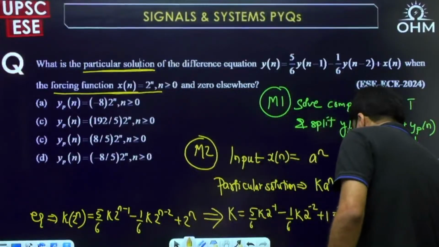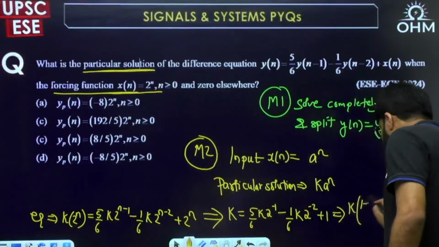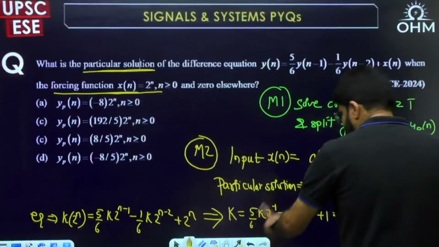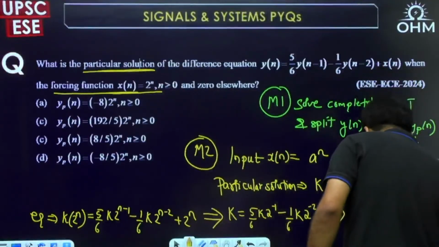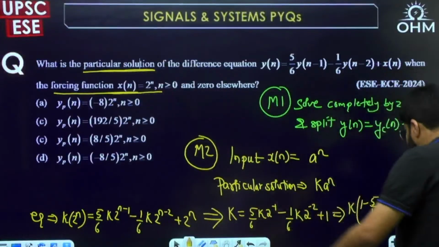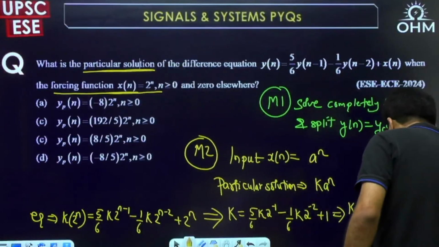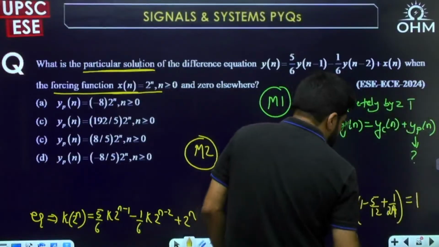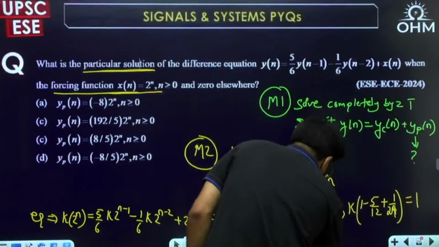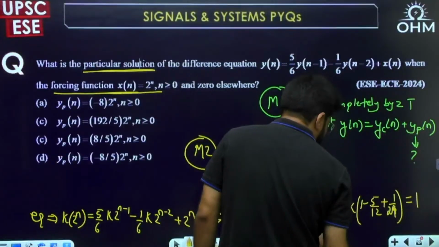Bring all the k terms on one side. So 1 minus 5 by 6 times 1 by 2, so 5 by 12 actually. And this minus minus plus: 2 power minus 2 in the denominator is 4, so 6 into 4 is 24. So plus 1 by 24. This should be equal to 1. Okay, so solving from here, k into 24 if I take common.